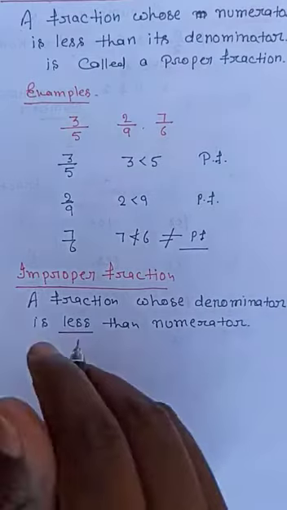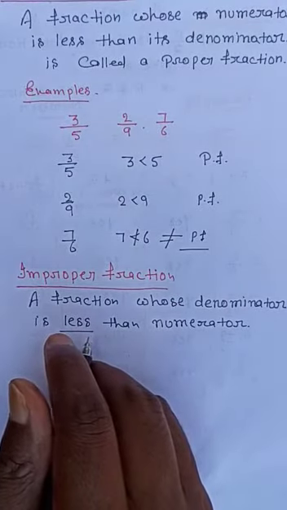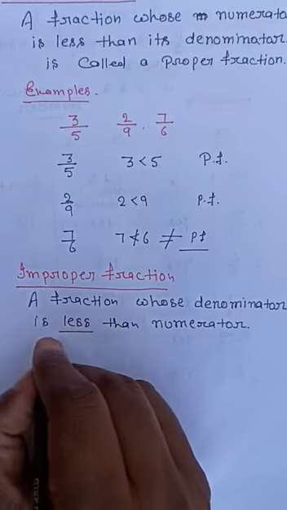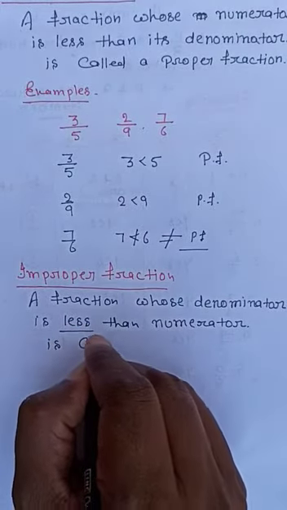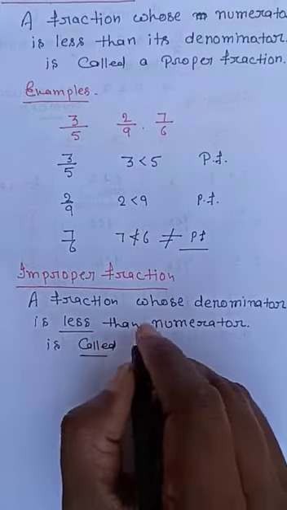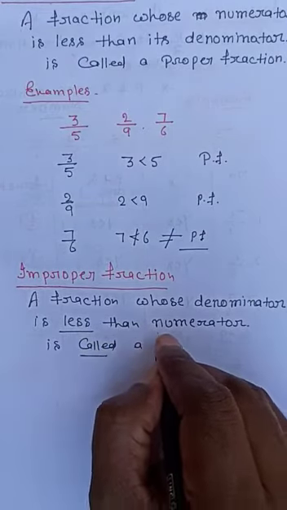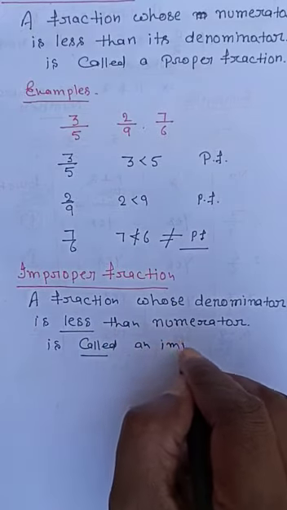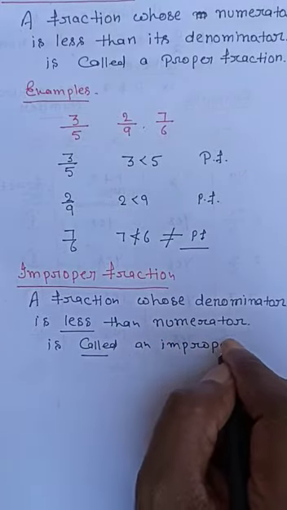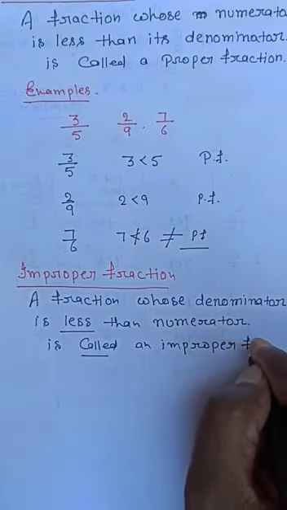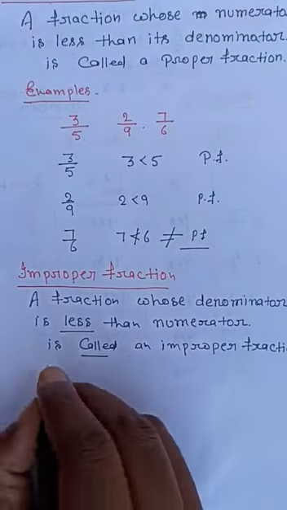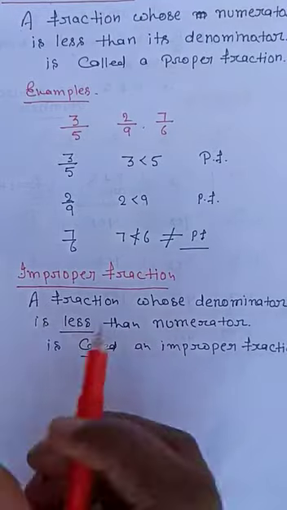It means in this case the numerator is not less, the numerator is greater. It's called an improper fraction. Clear?